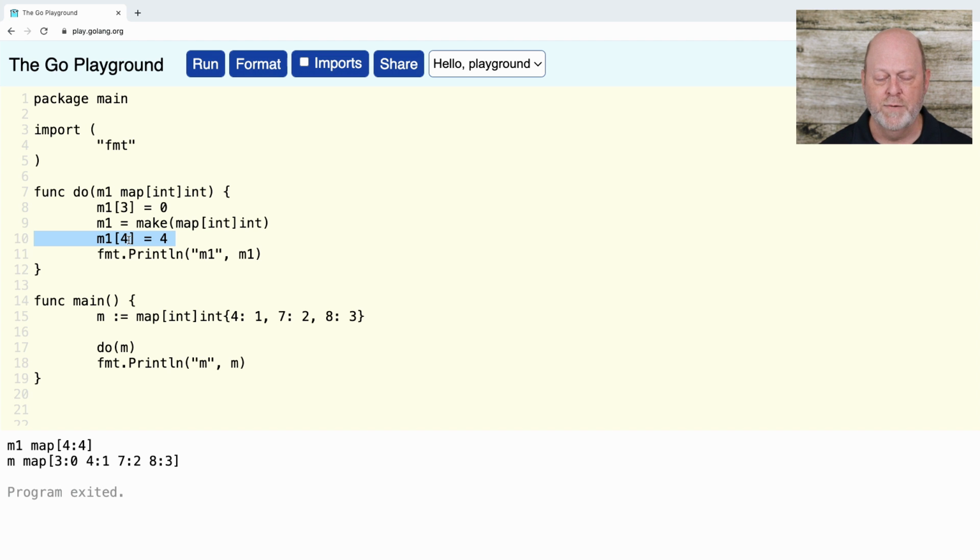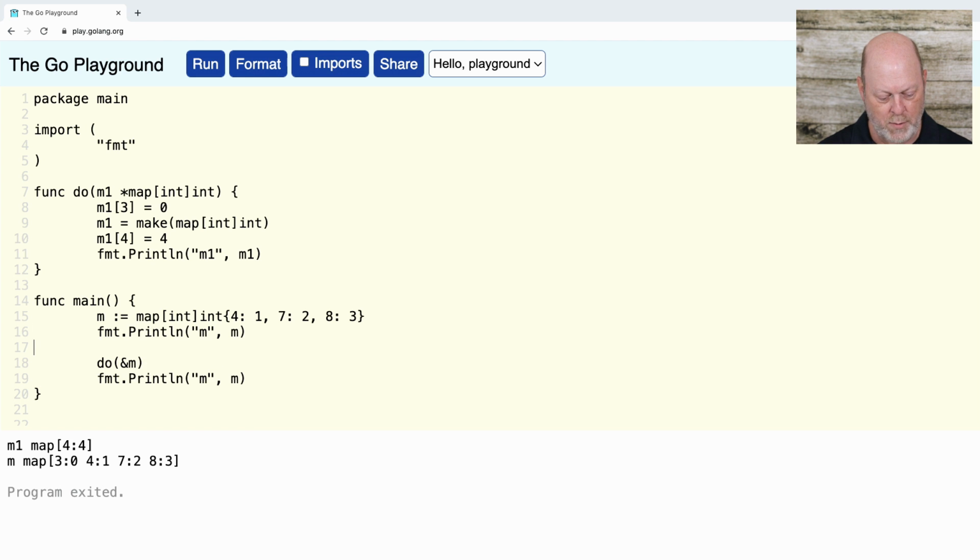Now, what happens if I want to replace the original map? So I'm going to make one more change to the function I've got right in front of me. It could look a little weird because I'm going to change this so that M1 is a pointer to a map. Okay? So the first thing I've got to do down here, when I call do, is add another print line. I'm going to print the value of M before and after I call the function.